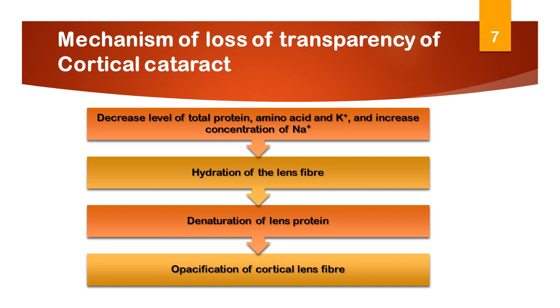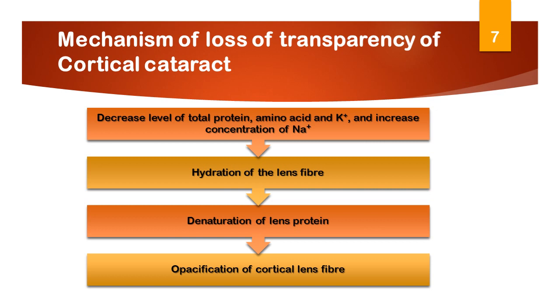Mechanism of loss of transparency of cortical cataract. The main biochemical features are a decreased level of total protein, amino acids and potassium, and an increased concentration of sodium in the lens. This leads to hydration of the lens fibers, meaning droplets of fluid gather under the capsule forming lacunae between the fibers, and the entire lens tissue swells.